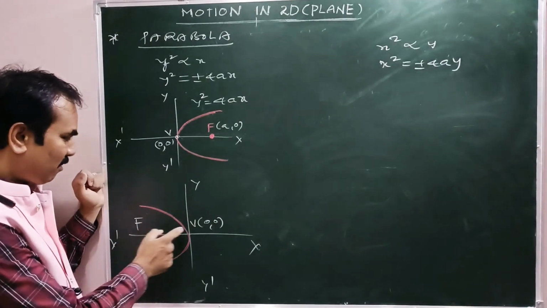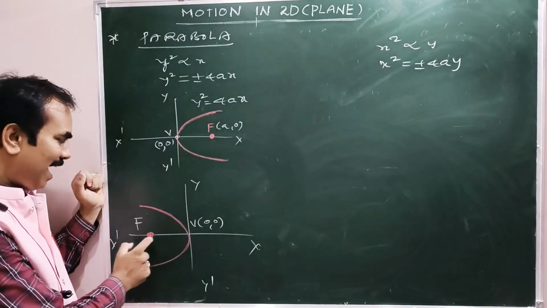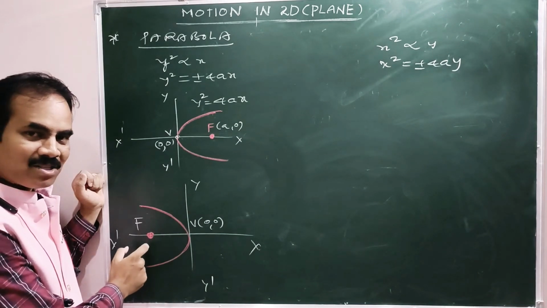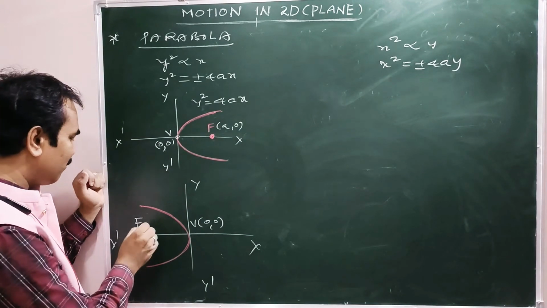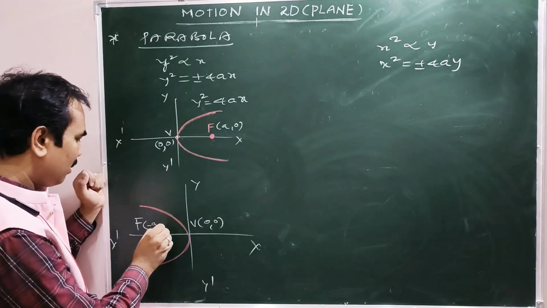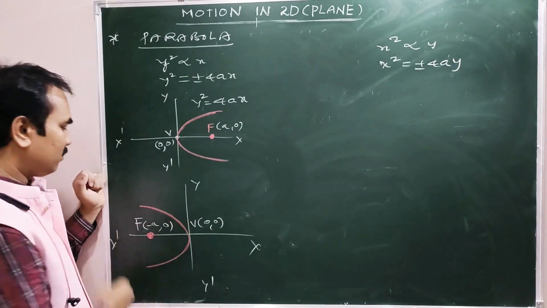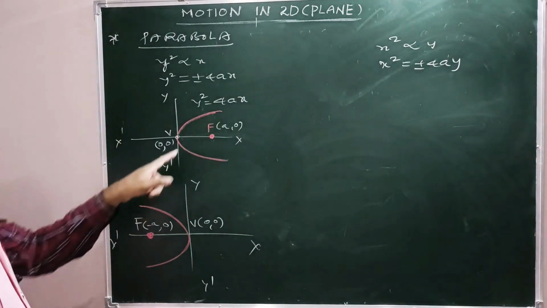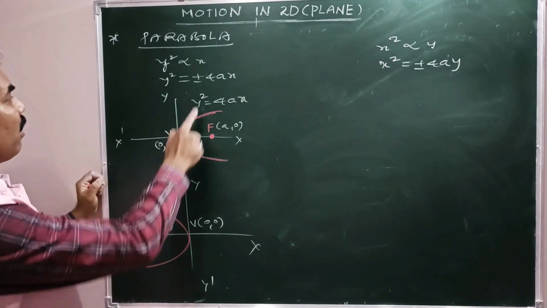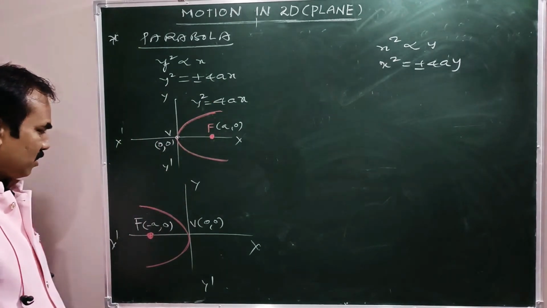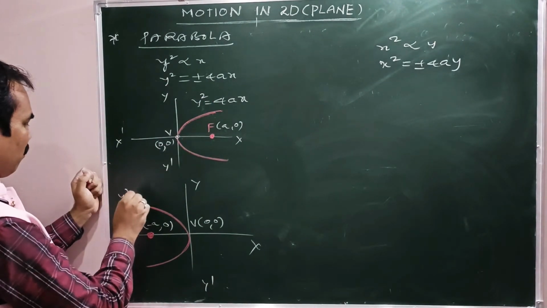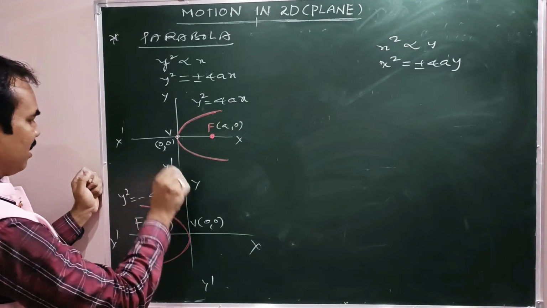The distance of focus from vertex is A only, but as focus lies on the negative x-axis, it becomes minus A and y coordinate 0, right? Now what is the expression for this parabola? Y square equal to minus 4ax.